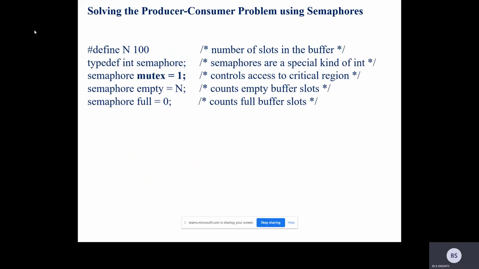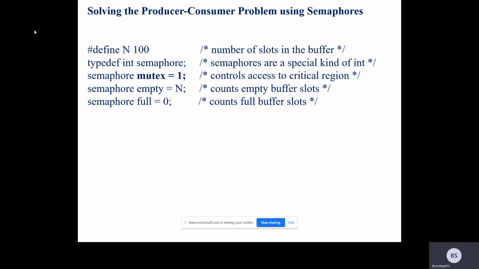The slots can hold 100 values or 100 files for 100 items. A semaphore is a special kind of integer variable, a typedef. So mutex is one kind of semaphore with value 1. The empty is 100 initially, since all the slots are empty. So 100 slots are empty. Nothing is full. The full is 0.